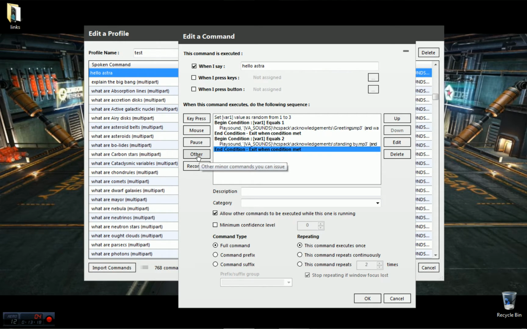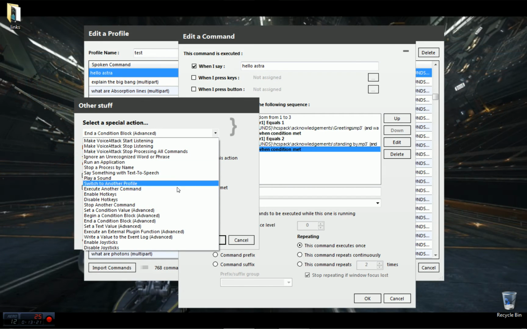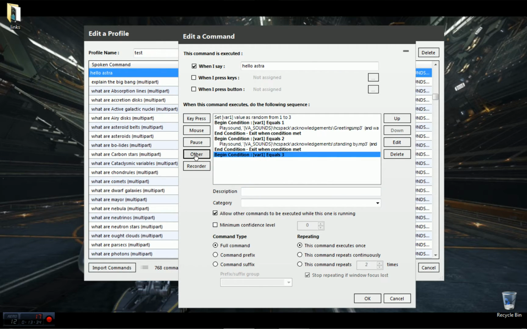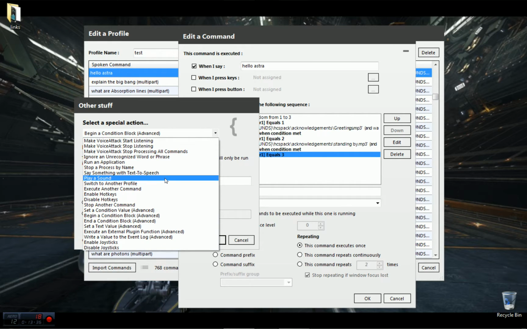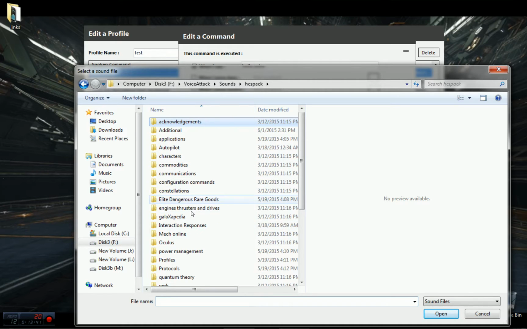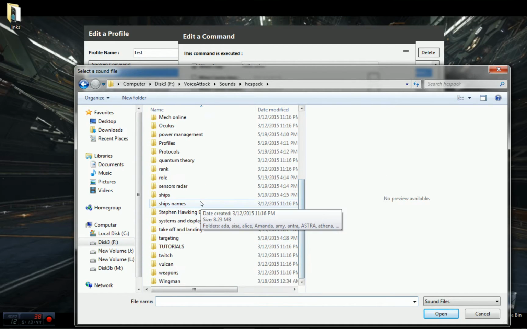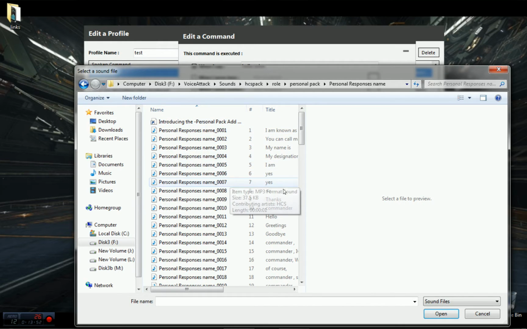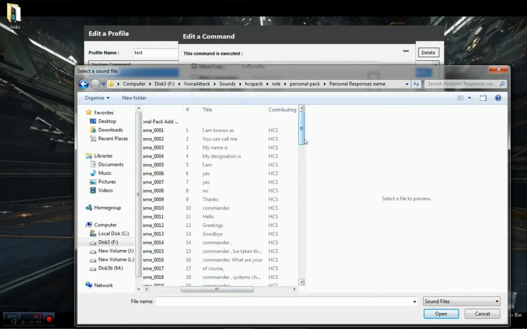So now we're going to put our final one in. Begin a condition. Remember our variable is var1 equals 3. When that happens, we want to play a sound. This time I'm going to search somewhere else. Now I have the personal pack. Not everyone will have this, but this has a bunch of stuff in here.